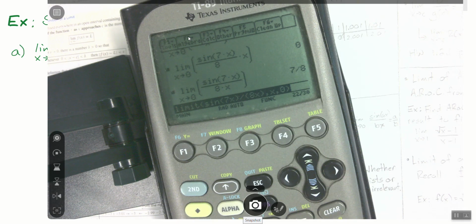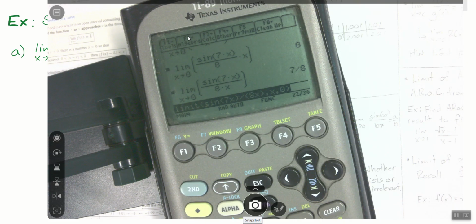Okay, so just to show you guys, parentheses right here matter big time. If you don't have them, it'll have this over 8 and then times x. Can't do that one. But check it out. I used the sine of 7x over 8x, and I got 7/8. You used sine of 2x over 3x. What did you get? 2/3. You used 3x over 4x. 3/4. 4/5. 5/6. I think it's going to be 5/6.